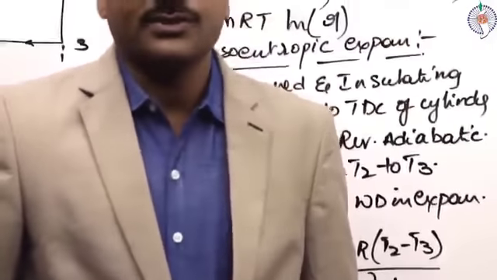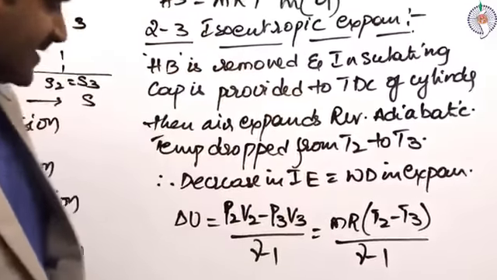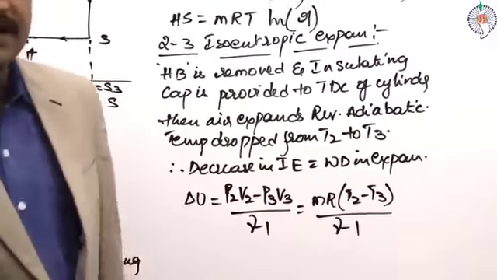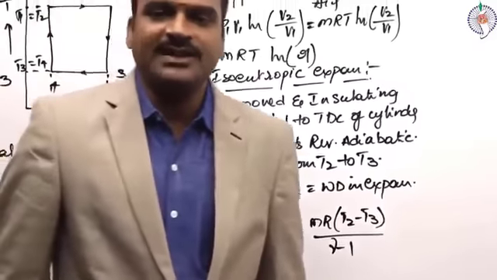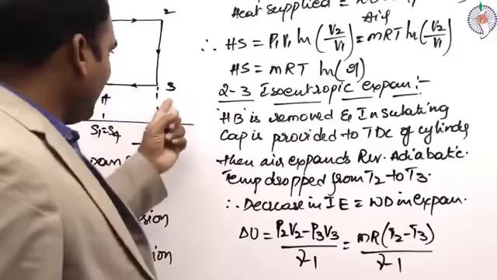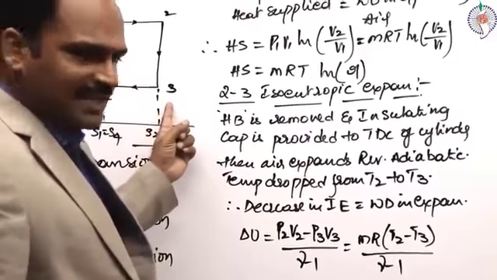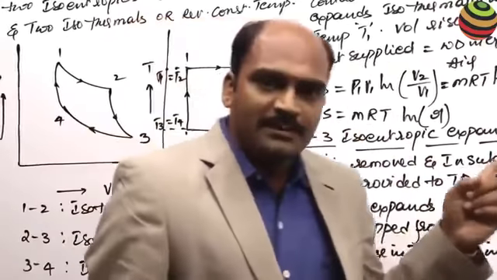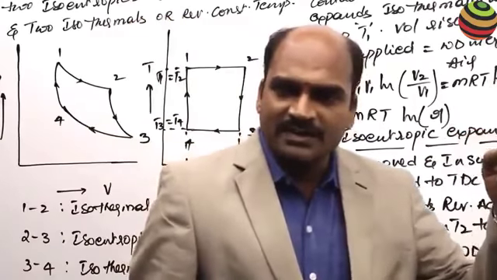In addition to this, you can also use an adiabatic relation. What is the adiabatic relation? Observe this, 2 to 3, reversible adiabatic. So T2 by T3 is equal to (P2 by P3) to the power of (gamma minus 1) by gamma.